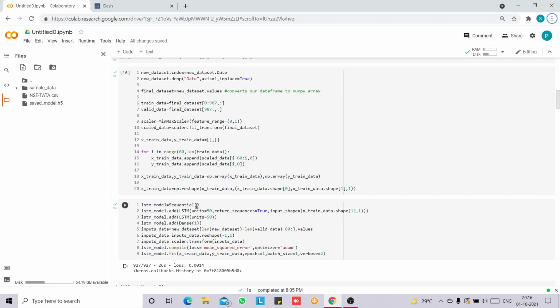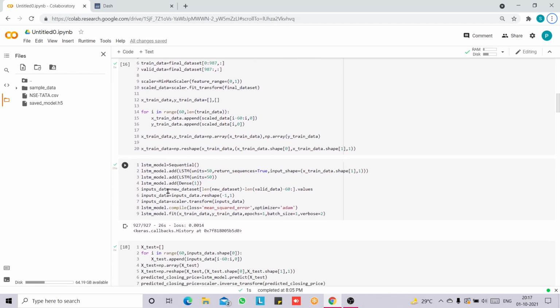This Sequential is used for creating the sequential model. A sequential model is a stack of layers, and as the sequential model needs to know what input shape it should expect, for this reason the first layer in the model needs to receive information about its input shape, and this is done by specifying the input shape parameter. And using this add function, we add layers to our model, and then we convert this into an array again.